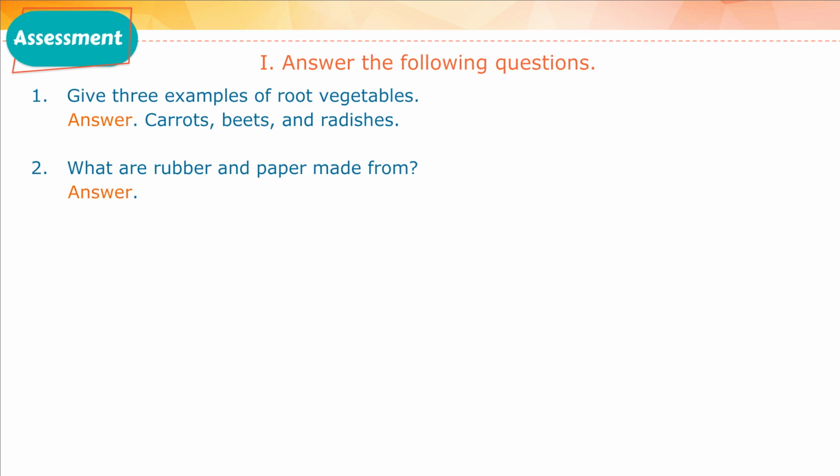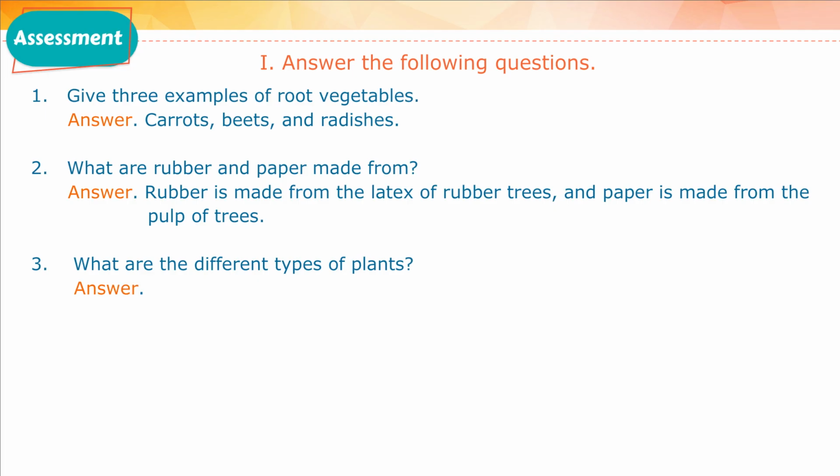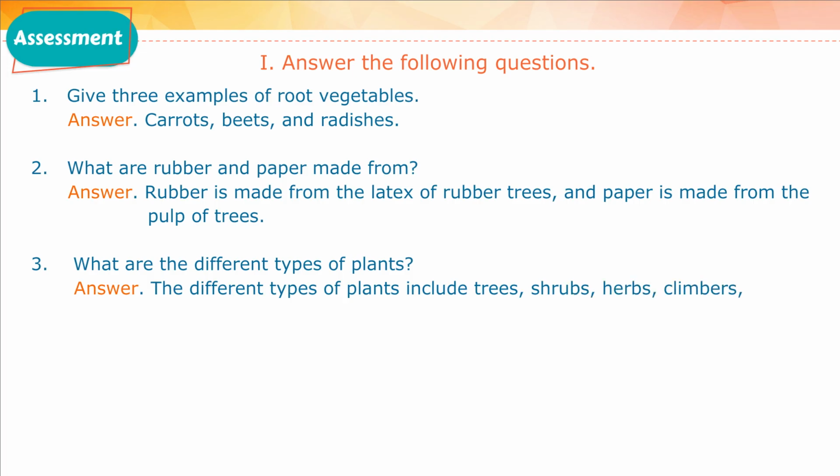Answer: rubber is made from the latex of rubber trees, and paper is made from the pulp of trees. Three, what are the different types of plants? Answer: the different types of plants include trees, shrubs, herbs, climbers, and creepers.